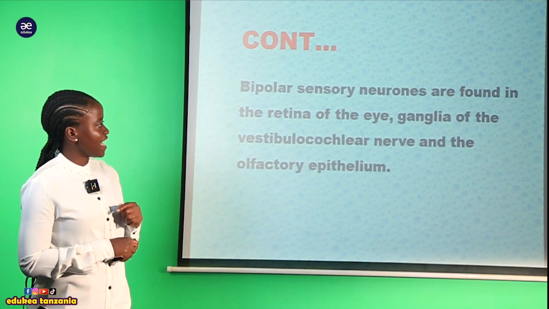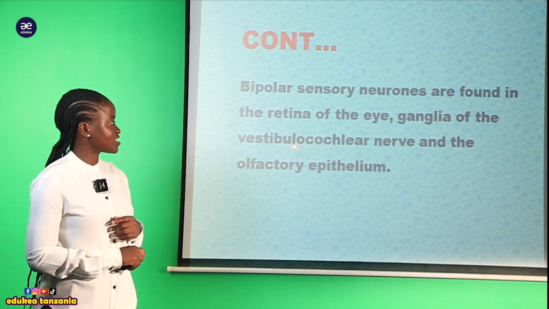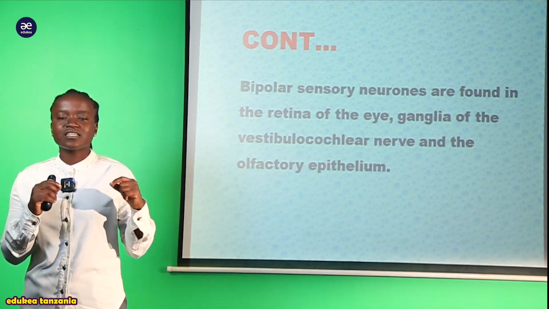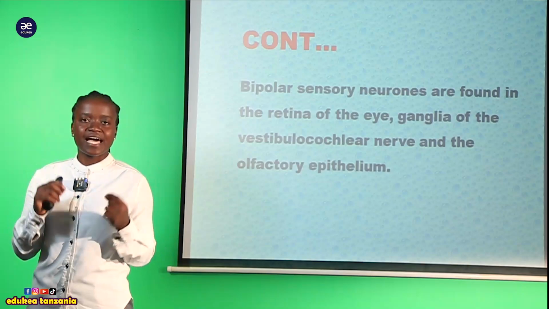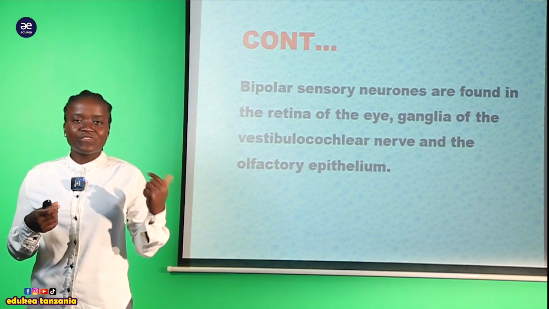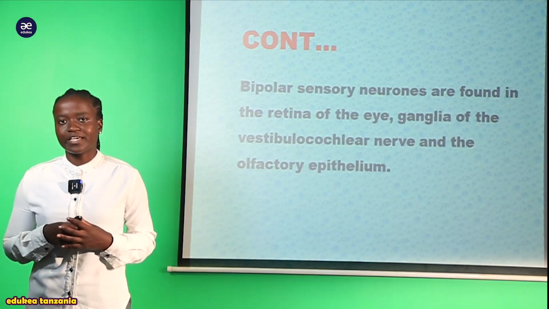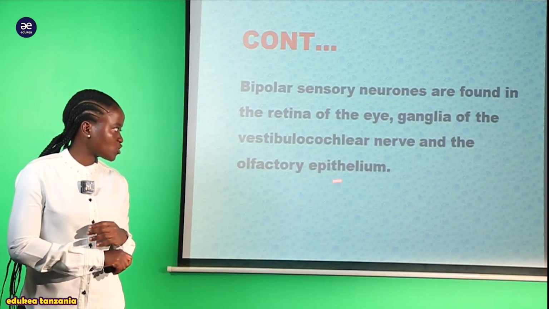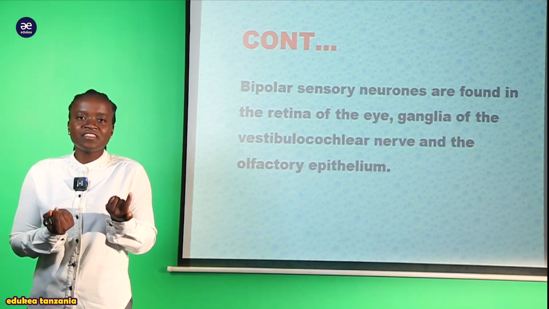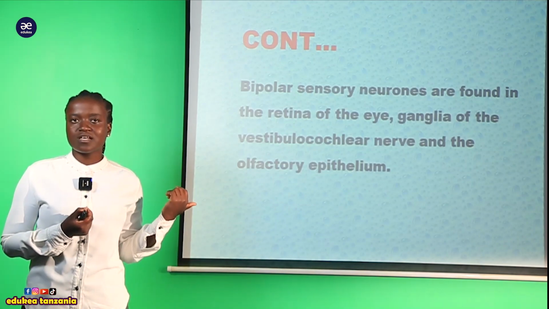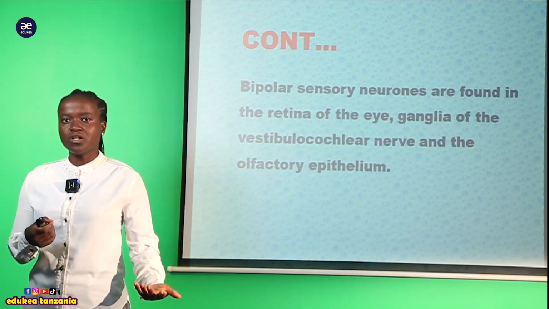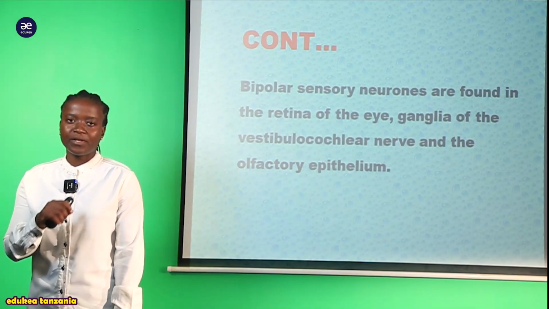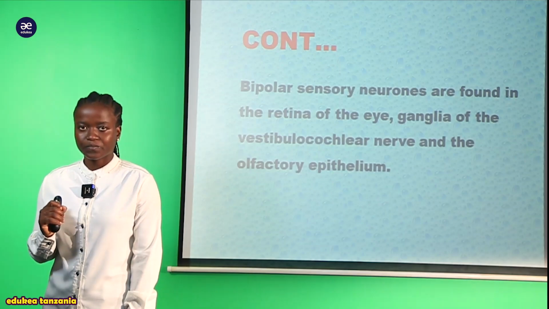And not only within the eye, but also in the ganglia of the vestibular cochlear nerves. Inside the ear, the inner part of the ear, is where these bipolar neurons are located. And also they are located on the olfactory epithelium, within the nose, where these bipolar sensory neurons are located. And that is the bipolar neuron in general.